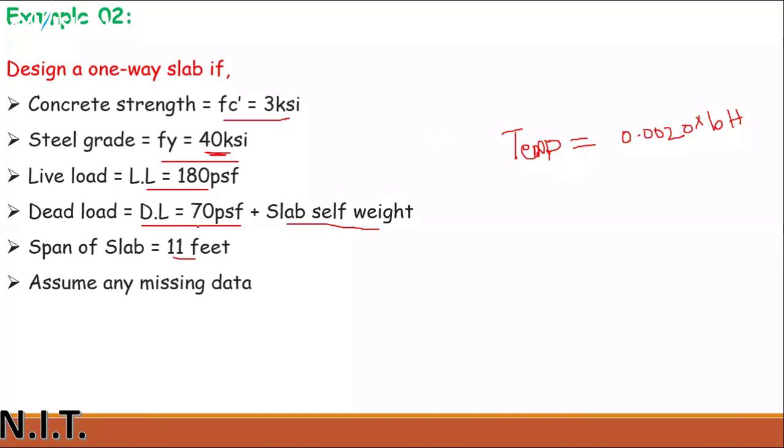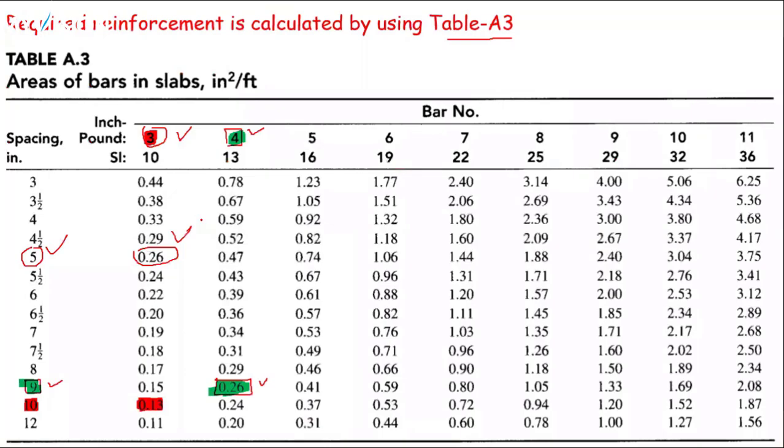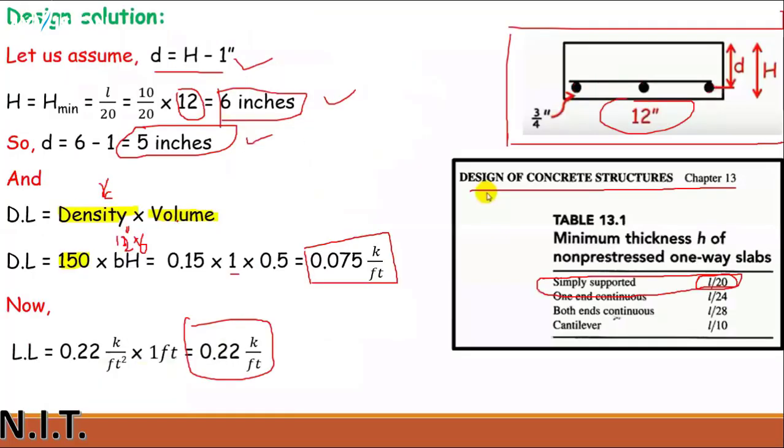In this question you have to find the temperature steel by this formula, and all other things will be the same. One more thing that is new: when you are solving the dead load for the next numerical, this dead load is the self weight of, for example, the slab, plus 70 psf.